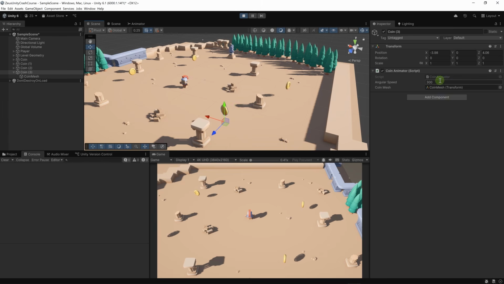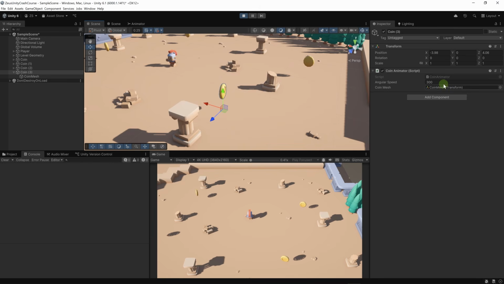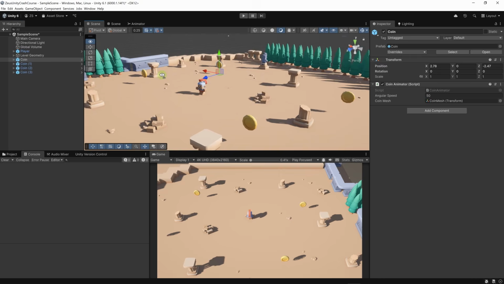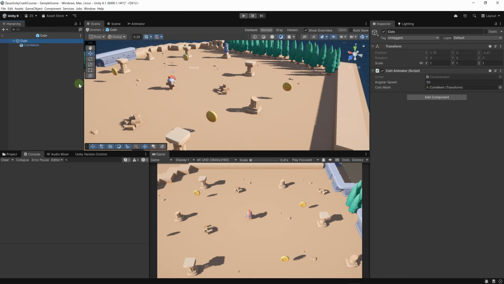Now, a value of 300, it seems, is a bit more appropriate for the coin, but maybe it's a bit too fast. Let's set it to 200, maybe a little faster, 250. Yeah, this is great. So let's go back, and here, if we want to set 250 for all the prefabs in the scene and all across the project, what we can do is we can either go into prefab mode. So let's go into prefab mode and let's change this to 250, and let's go back.